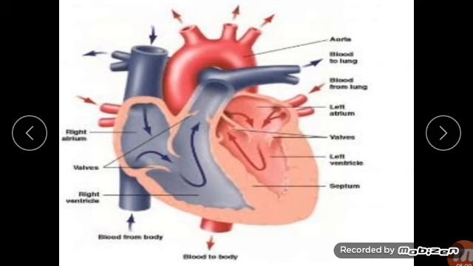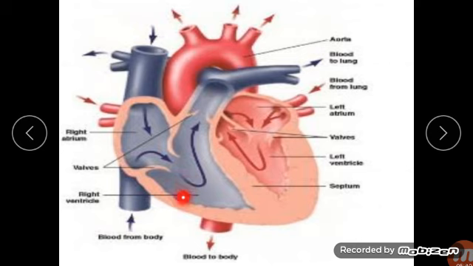The flow of blood takes place in the following way in the human heart. First, the right atrium of the heart receives deoxygenated blood and pumps it into the right ventricle. It flows from here to here, you can see from the arrow also. Which type of blood is passing? Deoxygenated, that is impure blood, to the right ventricle.